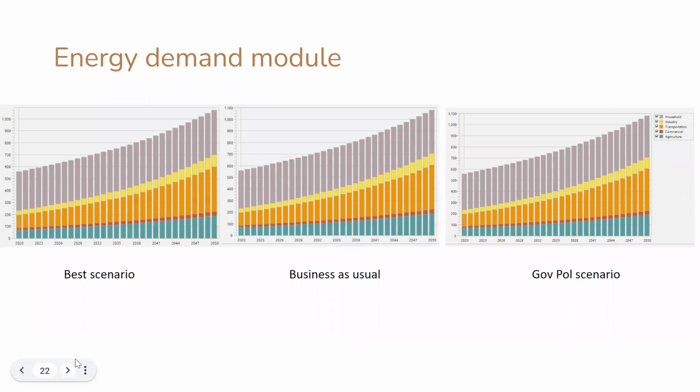For the energy demand model, our business as usual and government scenarios will have the same data, but I think the best scenario will be provided with high and good quality data from the software.